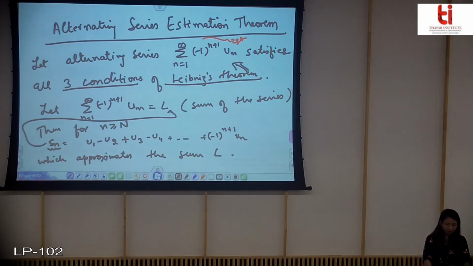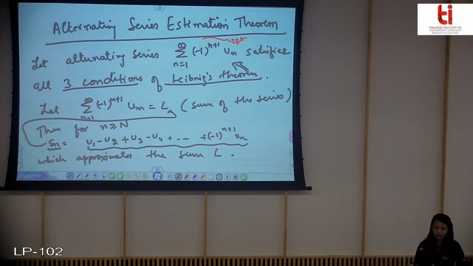Now what will be the error bound? If this is an approximation, obviously if you make an approximation, there will be some error. Like you have the infinite series, you cut the series and you say that now I want these finite numbers of terms to approximate my complete series. So there will be some error. So what is that error?